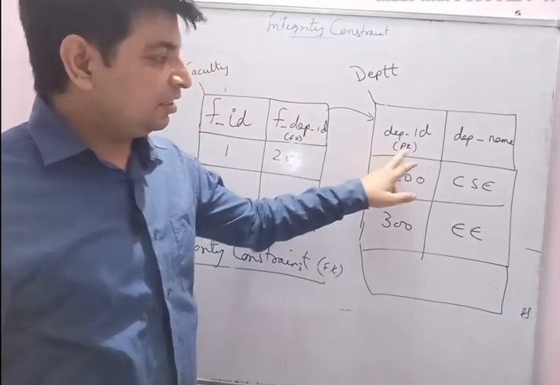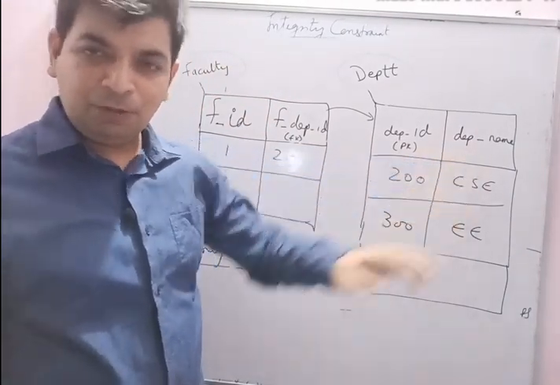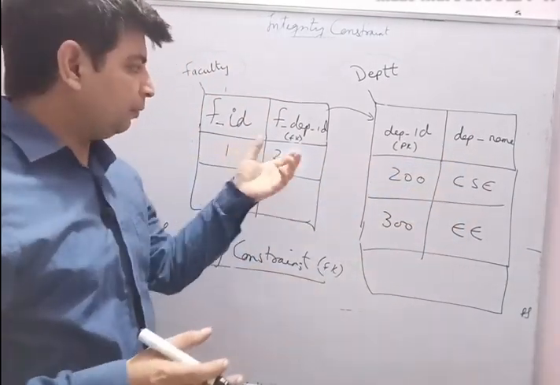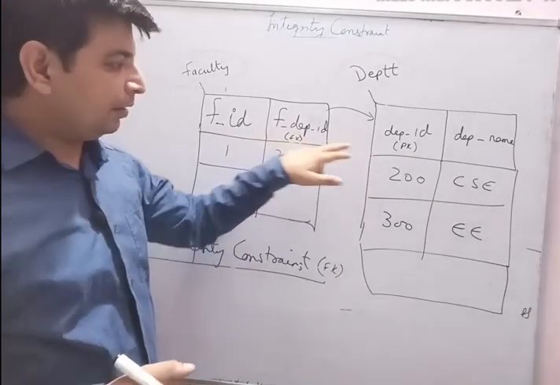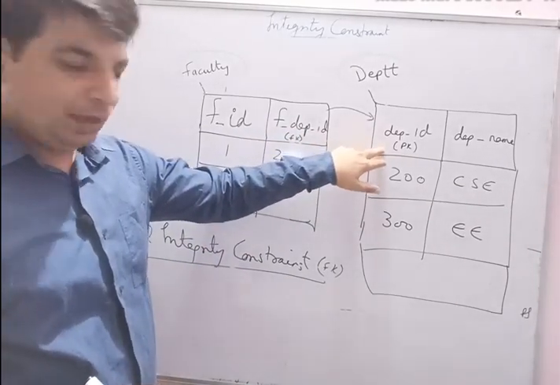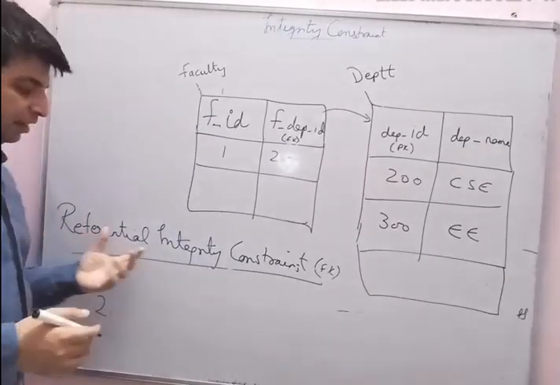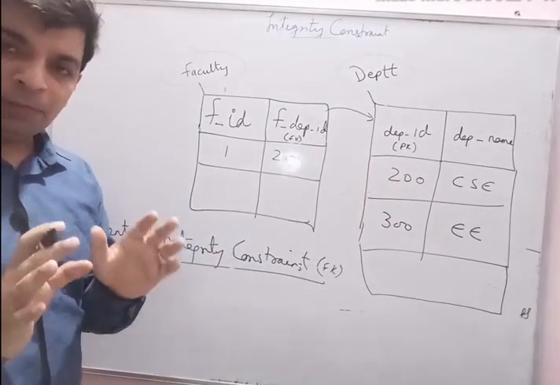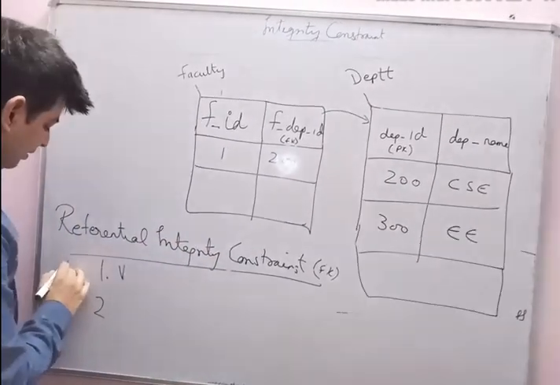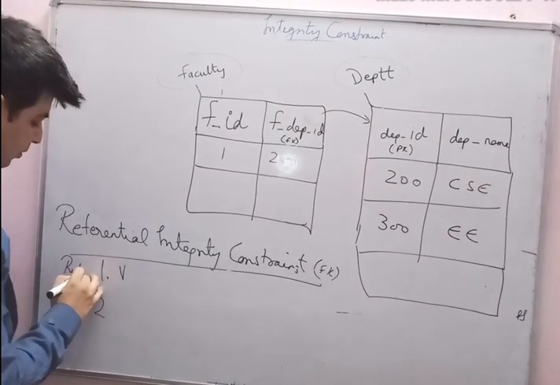Okay, and the department name is mentioned here. I hope these tables are clear to you. So these are two tables. This is the foreign key column and this is the primary key column. The referential integrity constraint has two rules, rule number 1 and rule number 2. So let's start with rule number 1.